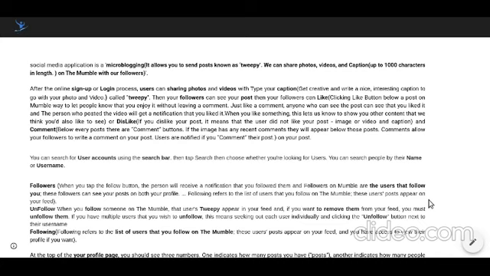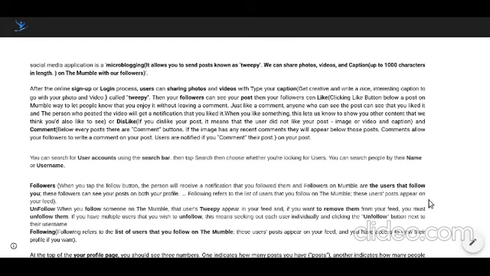Clicking on the like button below a post lets people know that they enjoyed it without leaving a comment, and you can also give a dislike. If you dislike a post, it means the user did not like the post, image, video or caption. A follower can also write a comment on your post, and if you write a comment on a post, the user gets notified that you wrote a comment on that post.